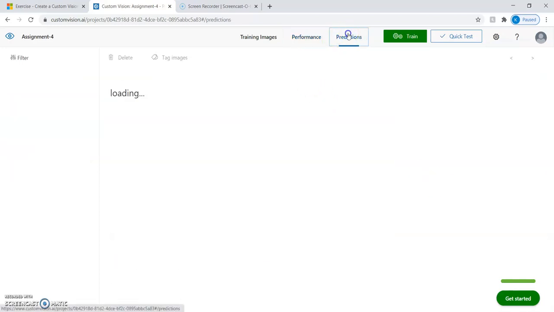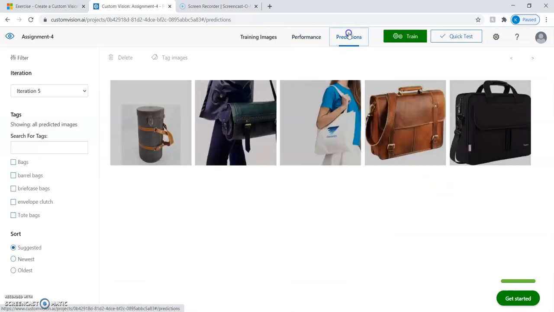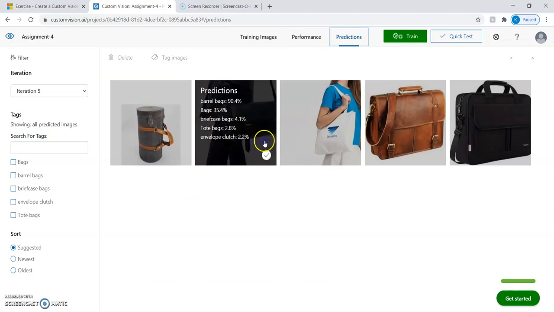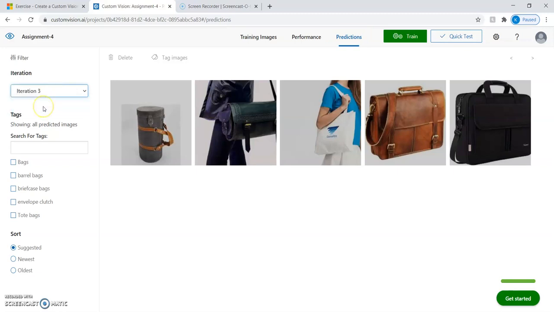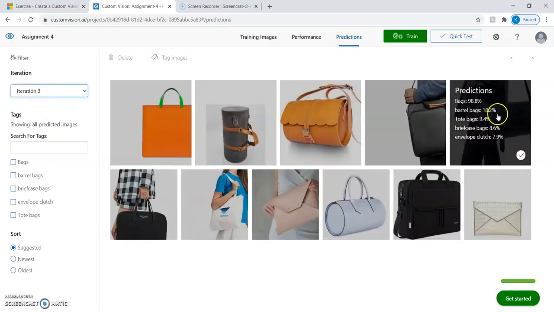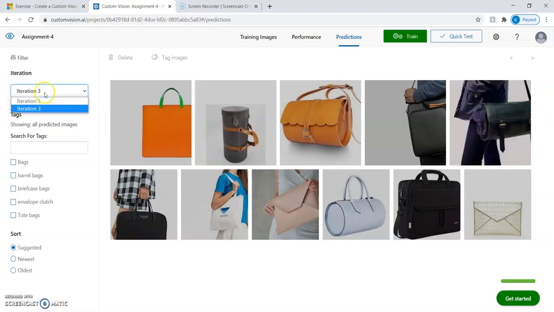Now let's see what happens to our prediction after tagging our images and retraining the model. So this is the image which I tagged. So now if you see here, it has significantly increased the prediction percentage to 90.4%, and if we see that same image in our previous case, it was just 18.2. So this shows how tagging the image and retraining the model increases our probability rate.